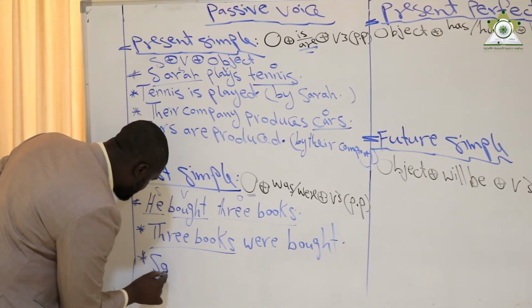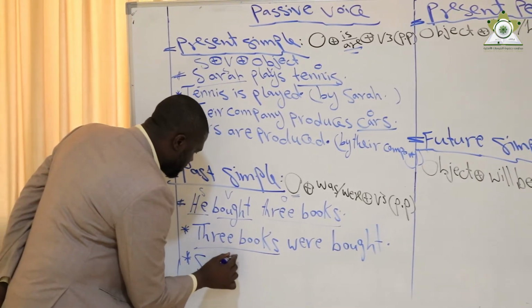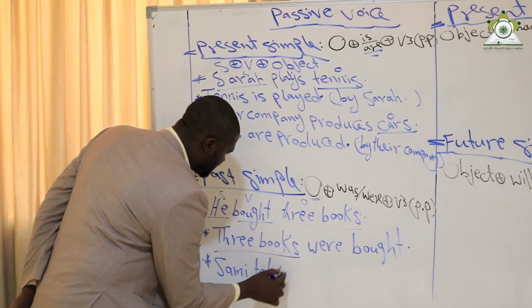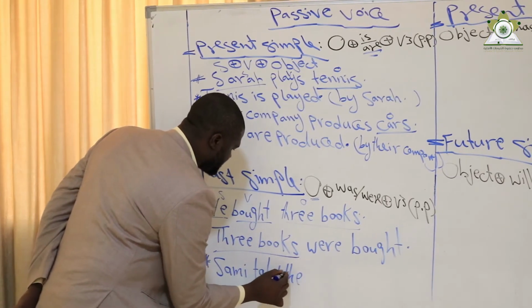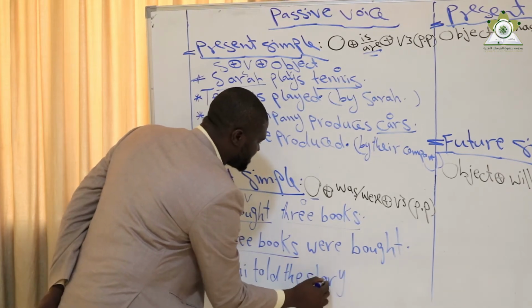Another example: Sammy told the story. So here the teller of the story was Sammy.